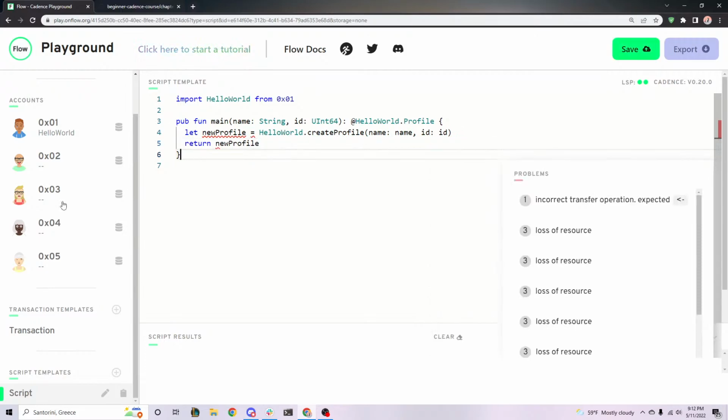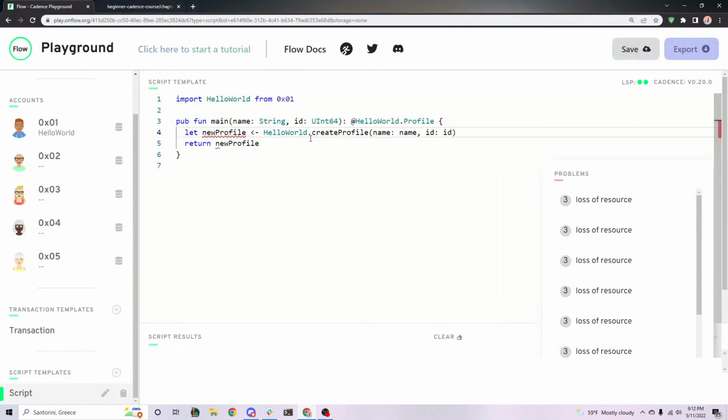Can someone other than Turbo, because Turbo you already answered, tell me what is wrong with this syntax? It's kind of similar, but can anyone tell me what's wrong with this? Move, exactly, Raven. So one place we have to move it. Yeah, exactly. Good job, guys. So we can't say equals, right? This is not right. With resources, we can't just say equals. It can't just get put into this variable. We have to specifically move it into the resource. And then where else do we need to move?